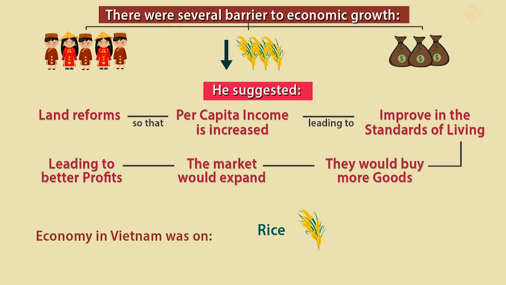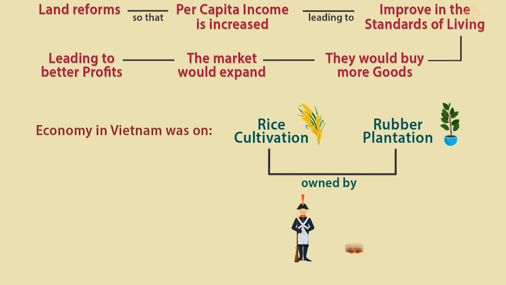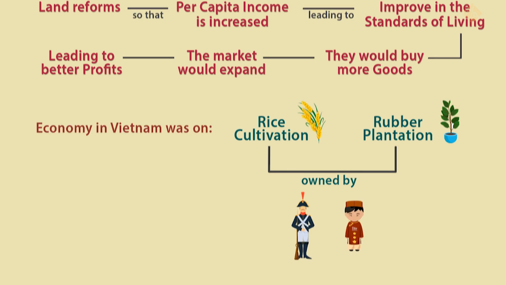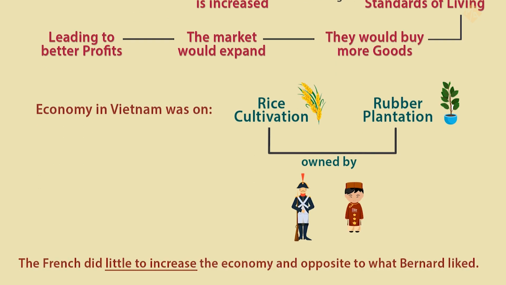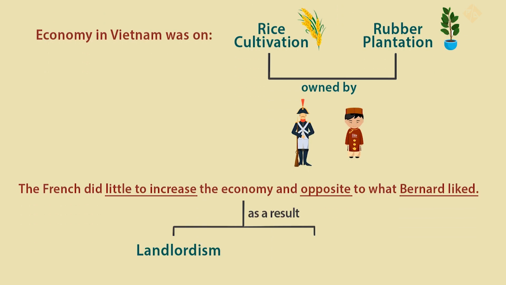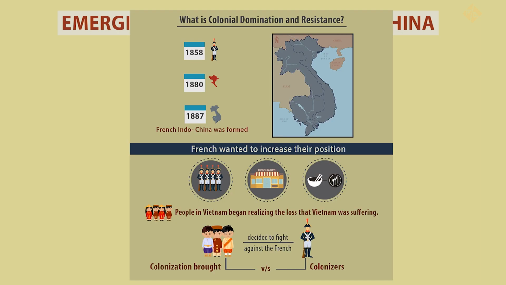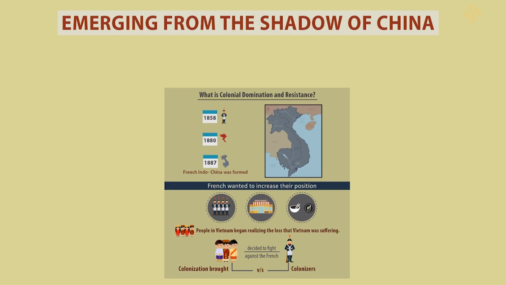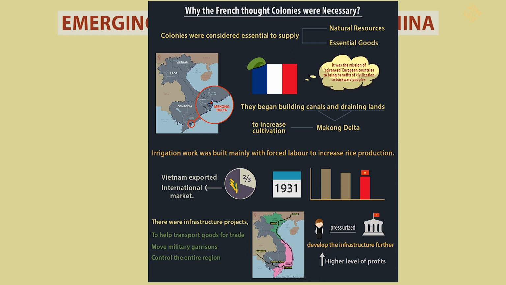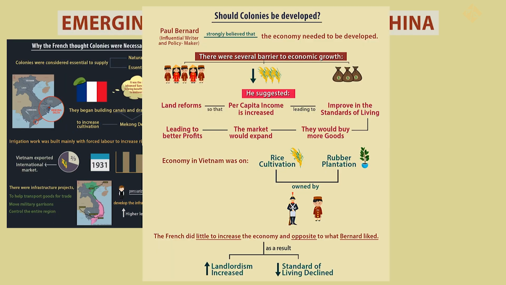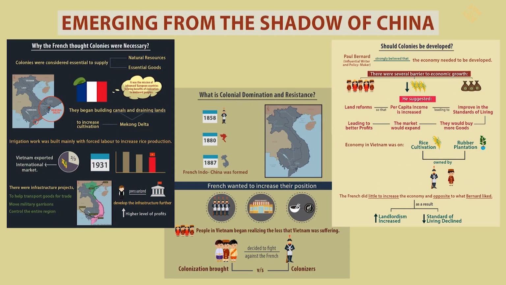The economy in Vietnam was based on rice cultivation and rubber plantations, which were owned by the French and a small Vietnamese elite. The French did little to increase the economy, the opposite of what Bernard wanted. As a result, landlordism increased and the standard of living declined. So basically, emerging from the shadow of China has 3 subparts. What is colonial domination and resistance? Why did the French think colonies were necessary? Should colonies be developed?